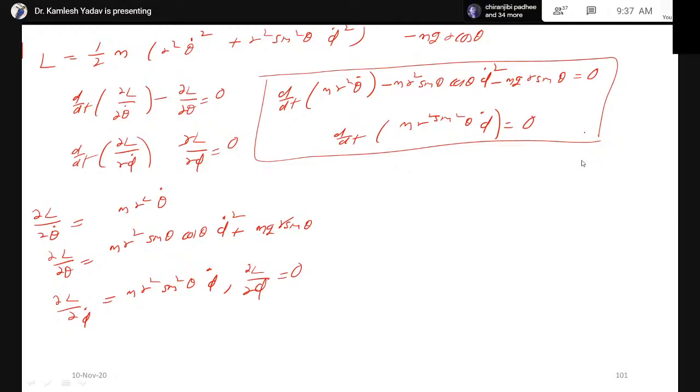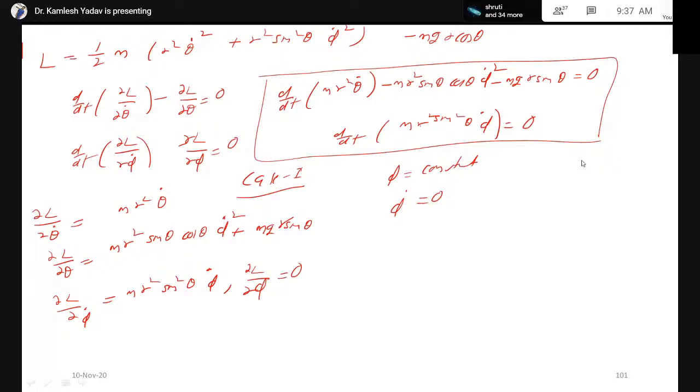Suppose let us consider some condition on this spherical pendulum. Suppose case 1, phi is fixed, suppose there is no change in phi, for example, then what happens? Then phi dot will be equal to 0.